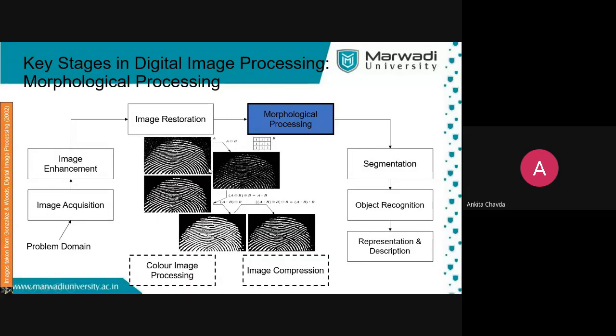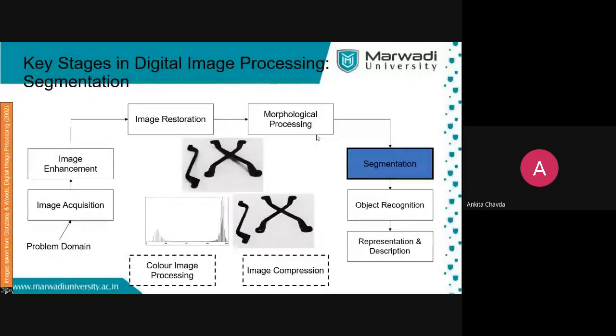Okay, so here we are having less details. So this is the shrinking. Now I'm having a little bit more detail. And now after this we are doing this plus this, and we are having this, and finally we are having this. Why and how, all the things we will do. But this is what morphological processing is. Okay, after that you are having the segmentation. Okay, just a minute.